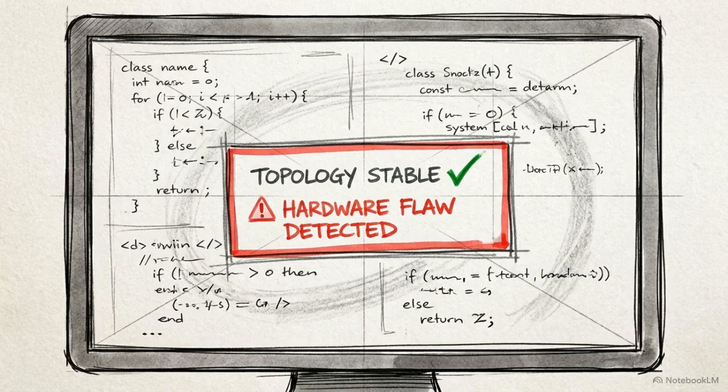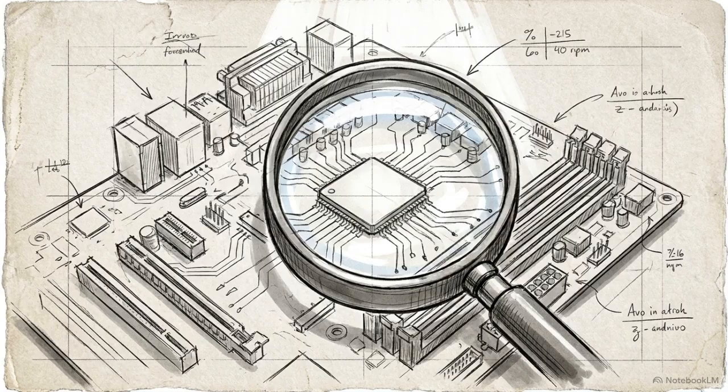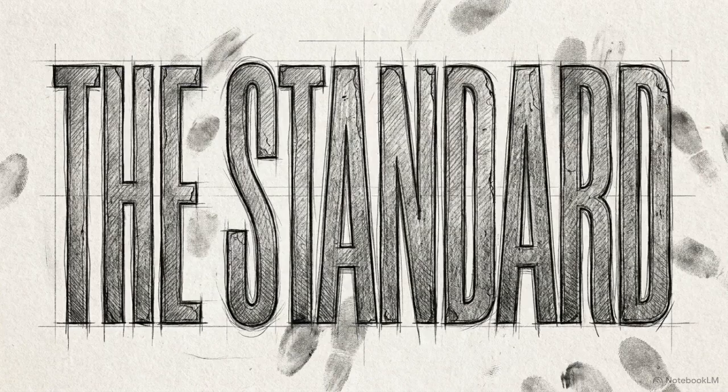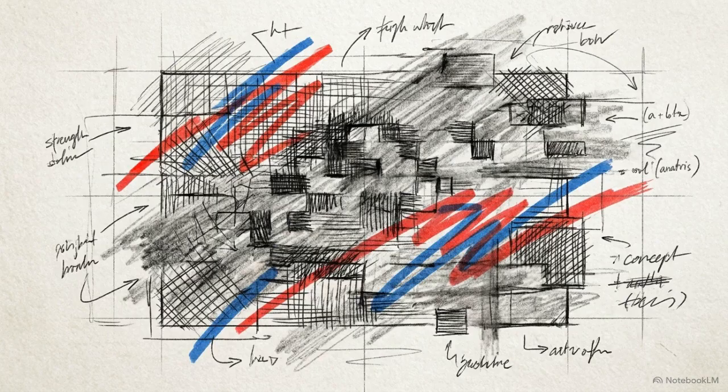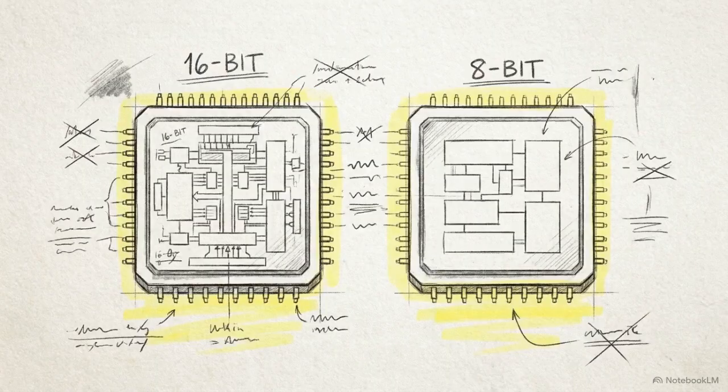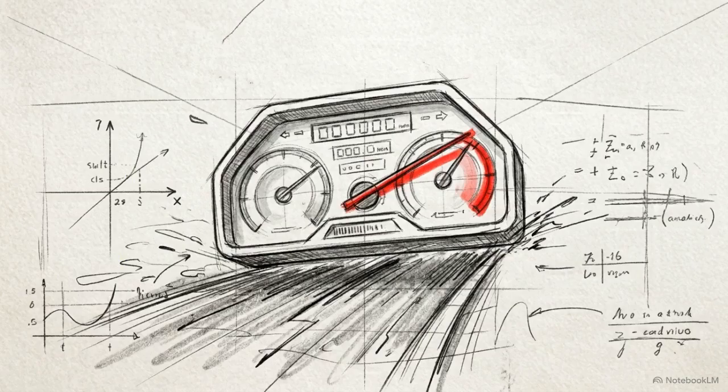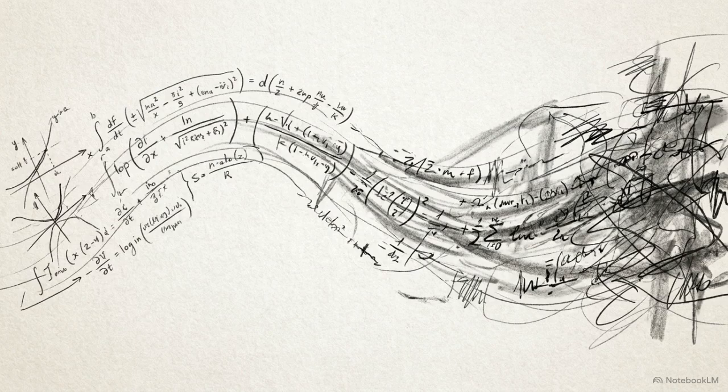But topological stability is only half the battle. During the scaling phase, an audit uncovered a hardware assumption that actively poisons deep reasoning: the industry's reliance on lower precision data types, like 16-bit or 8-bit floats, to maximize speed. If we track a single reasoning loop scaling past 100 passes using these lower precision standards, the math breaks down.